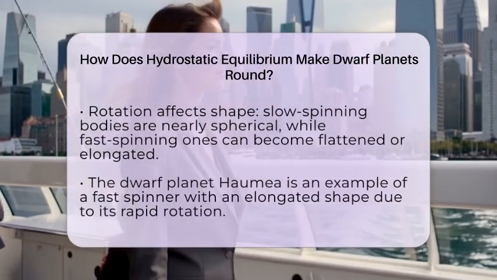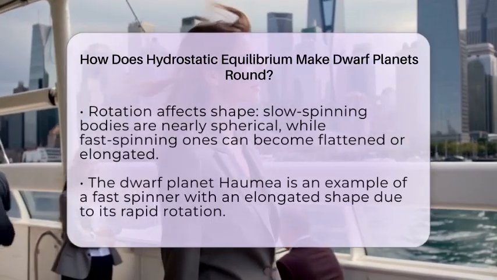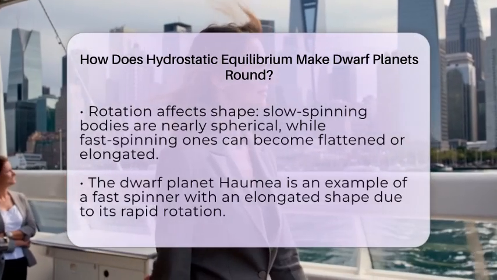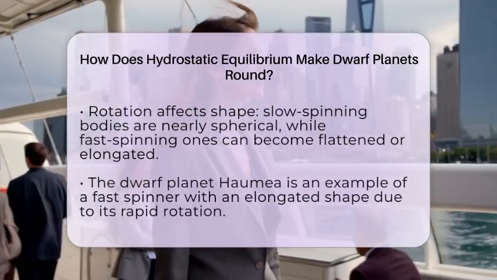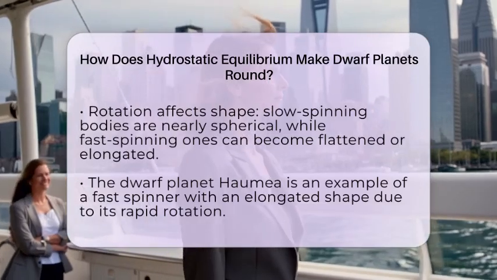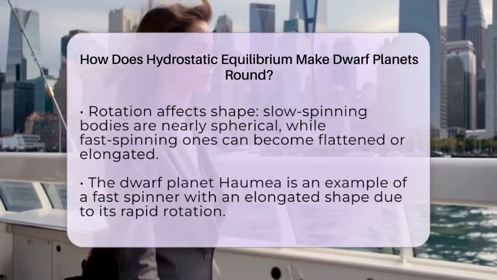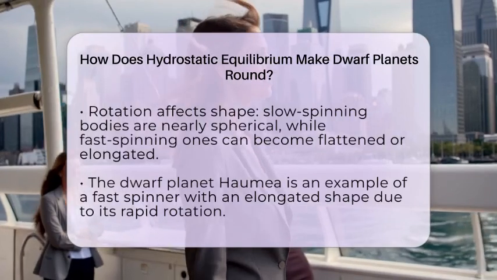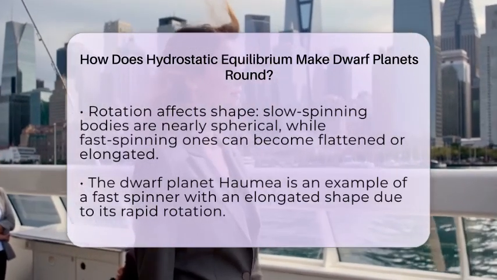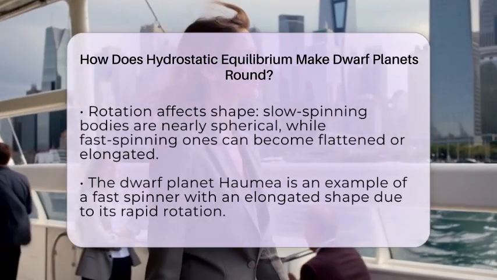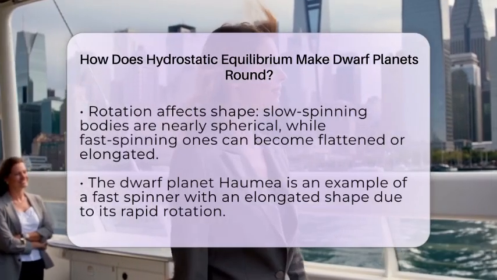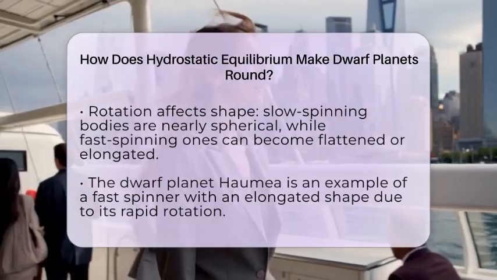Rotation also influences the shape. If a dwarf planet spins slowly, it will be nearly spherical. But if it spins quickly, it can become an ellipsoid, which means it is slightly flattened at the poles and bulging at the equator. Take the dwarf planet Haumea, for instance. It spins very fast and has an elongated shape because of this.